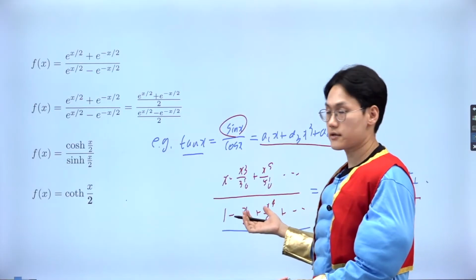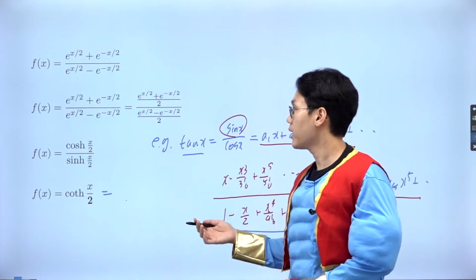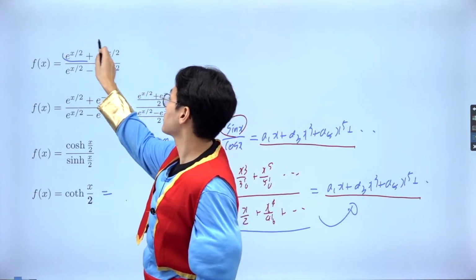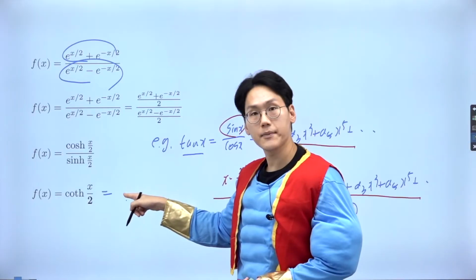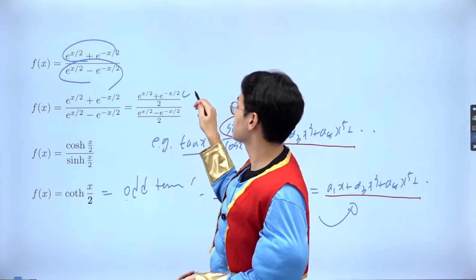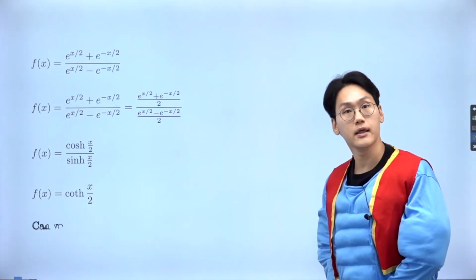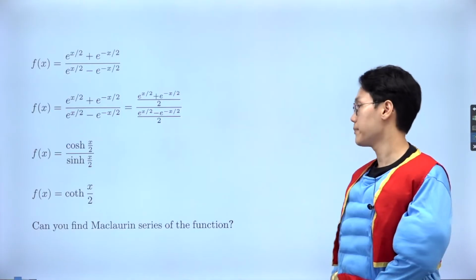And I'm going to do exactly the same thing for the cotangent. If you think about it, this is an even function, this is an odd function. The ratio of even and odd will result in an odd function. So I'm going to be just dealing with the odd terms here. And I'm going to use the Maclaurin series of hyperbolic cosine and hyperbolic sine to derive the general formula of the hyperbolic cotangent and its Maclaurin series.